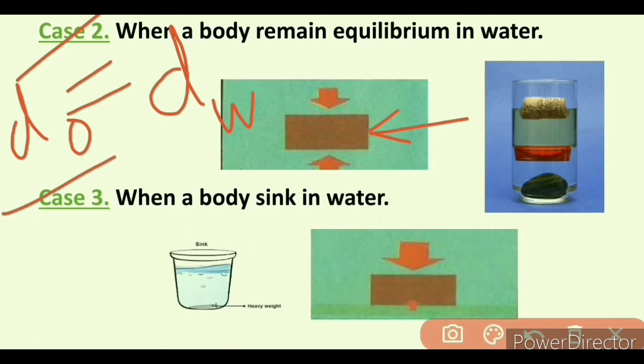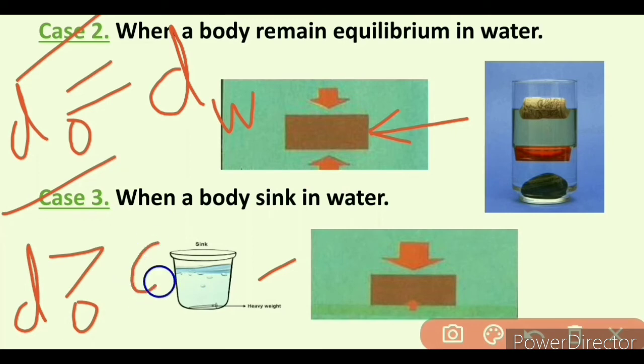Now we have case number 3, when a body sinks in water. In this diagram, a heavy nail sinks in water because the density of the nail is higher than the density of the water. So that's why buoyant force is lower than the weight of the nail. So the nail sinks in water.